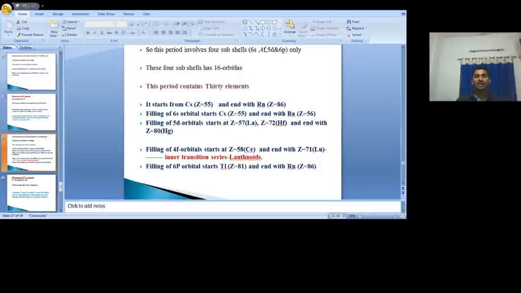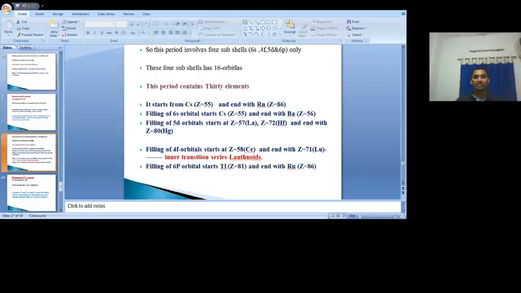Again you can concentrate, I will repeat. In this period 16 orbitals can accommodate a maximum of 32 electrons, so 32 elements are present. In the fifth period, the last element's atomic number is 54. So the sixth period starts with atomic number 55 and ends with 86. 55 to 86, totally 32 elements. First, the electron enters into the 6s subshell. Which electrons enter into the 6s subshell? The 55th and 56th electrons.